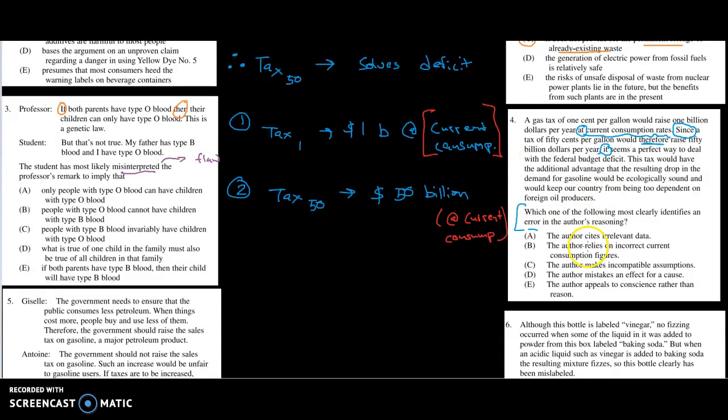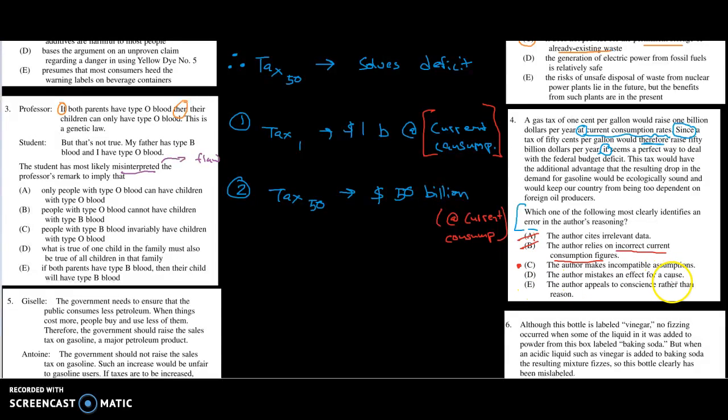Okay, so let's see which of these. The author cites irrelevant data? No, that's out. We don't have any real data in there. It's all kind of just opinion. The author relies on incorrect current consumption figures? Well, that's not necessarily true, right? We're not saying the consumption figures are wrong. The author makes incompatible assumptions. I'm feeling like that's the one, but let's go through the rest here.